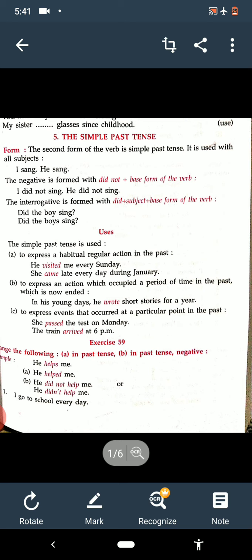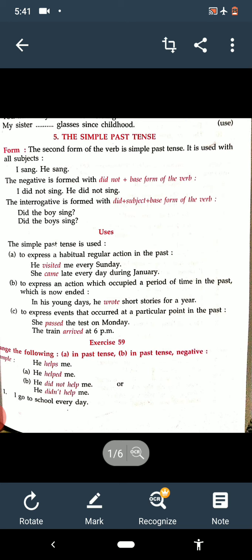So subject plus did not plus present form of the verb, means first form of the verb we have to use with did not. So remember this thing, it's very important.